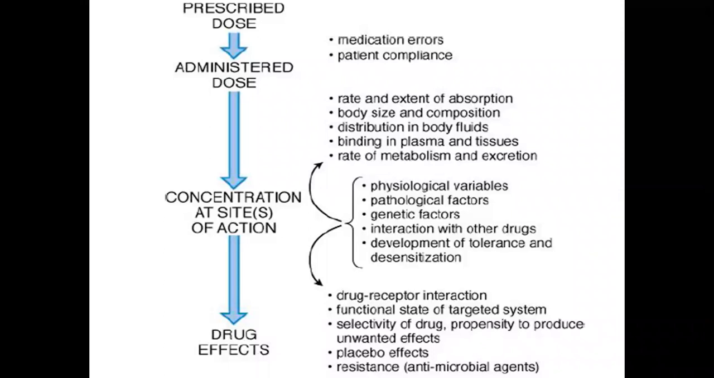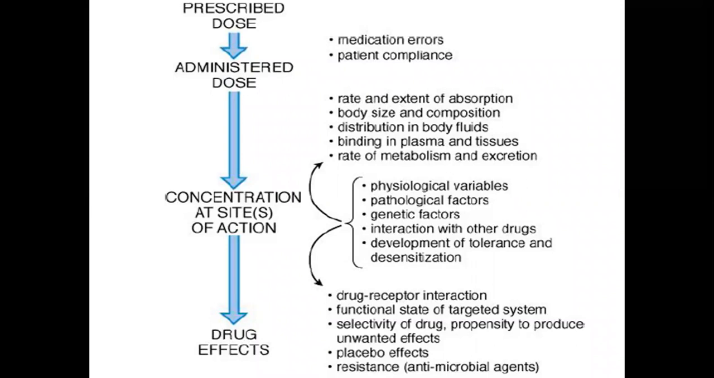So that's why there is a difference between prescribed dose and administered dose. Once the dose is administered, now comes the picture of rate and extent of absorption. Absorption of the drug is very important for its action, because in malnourished children the absorption may not be good. In the geriatric population, the absorption of medications will not take place optimally.